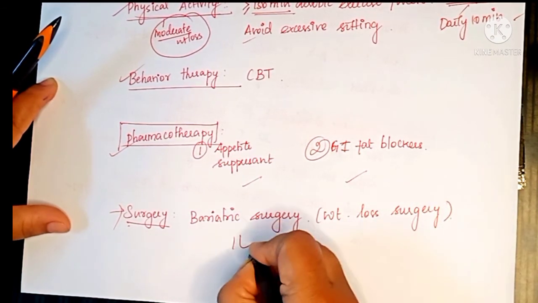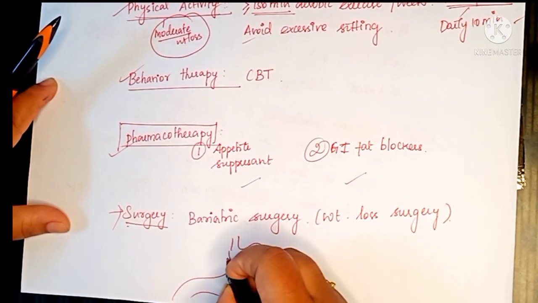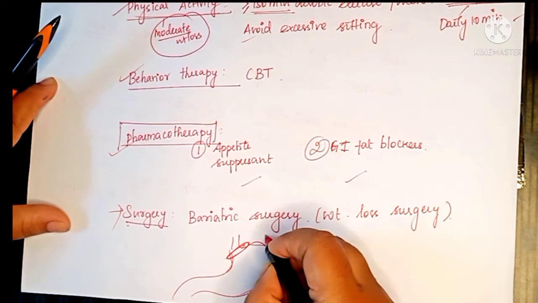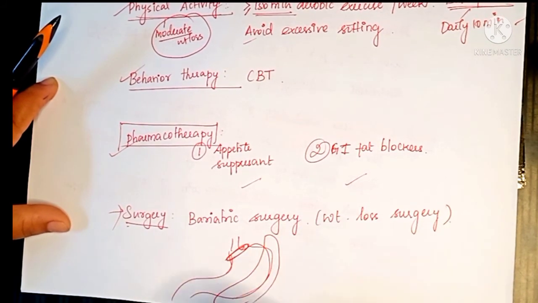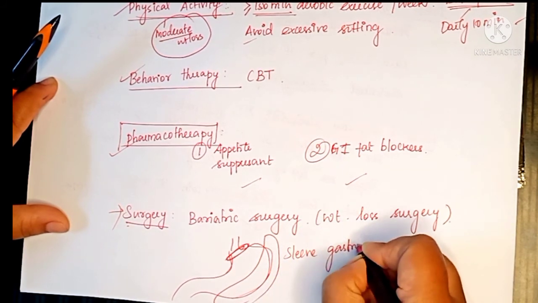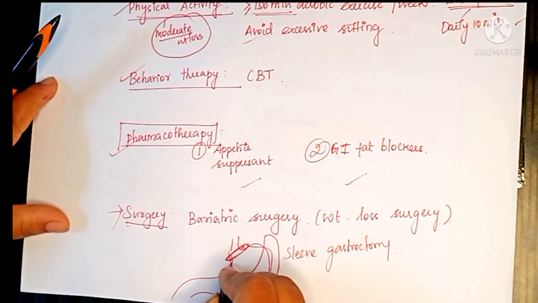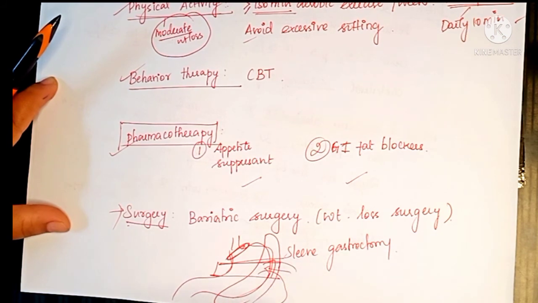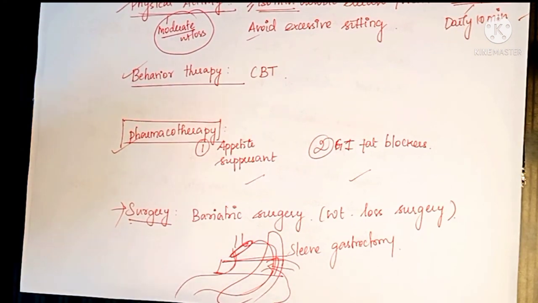Here we will be introducing either a band to decrease the amount of intake of food, or we are going to cut out a part of the stomach, that is called sleeve gastrectomy, or we will remove a part of the stomach like this, and instead of this portion of stomach we are going to introduce our intestine into this. Hence our absorption area of stomach will be less, and hence our intake of food will be less, and finally the total intake will be decreasing, leading to weight loss.